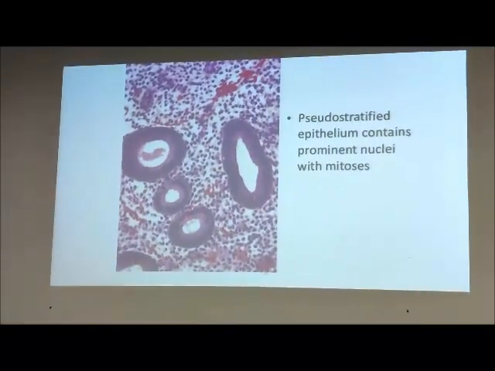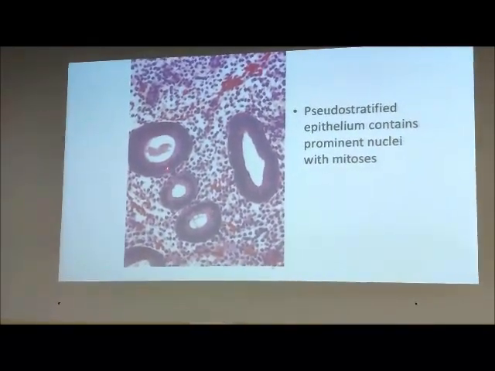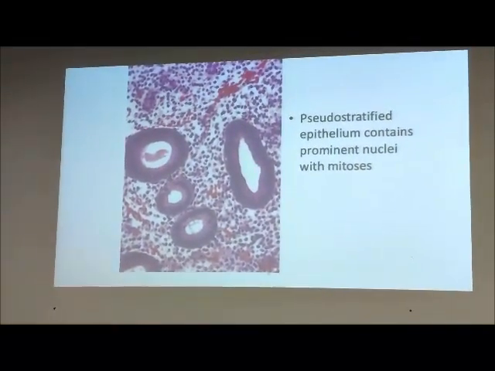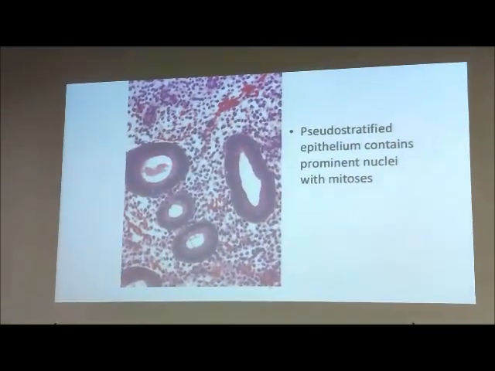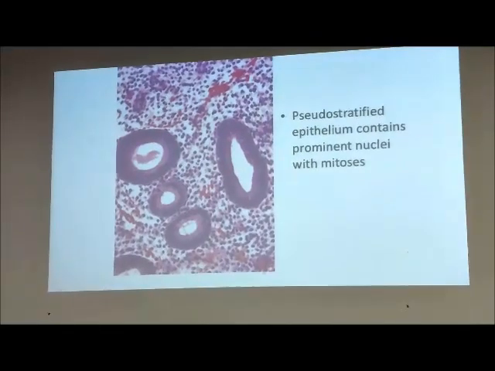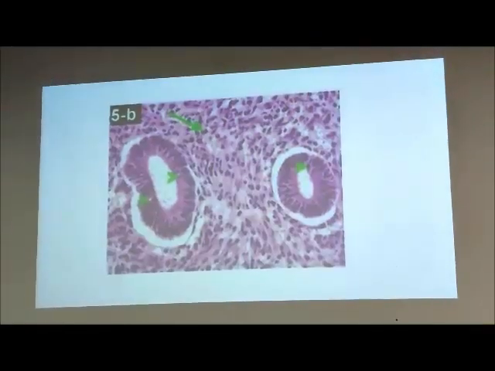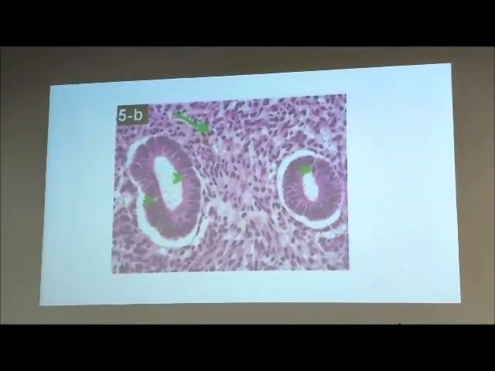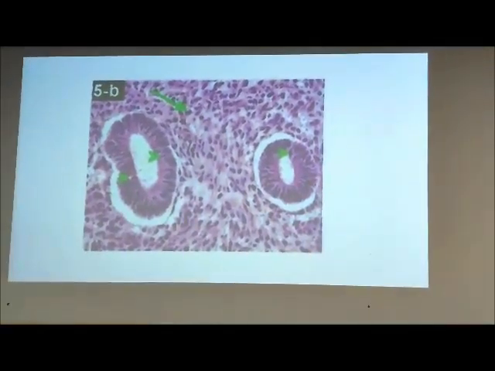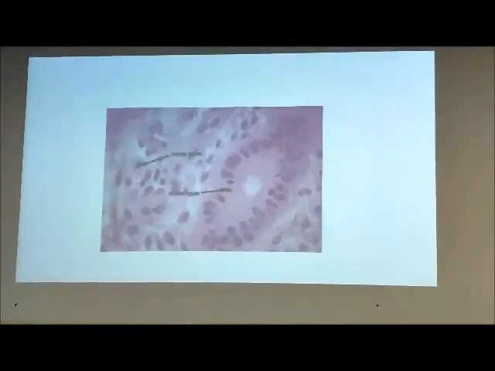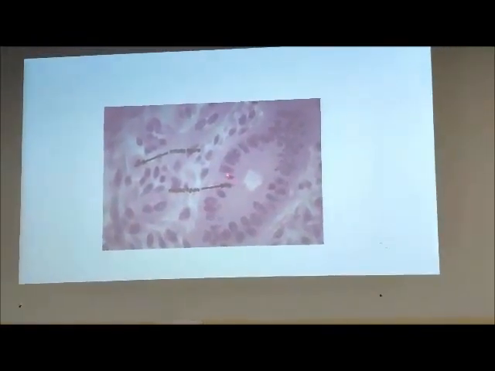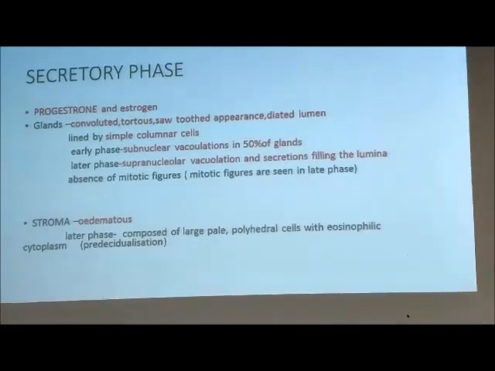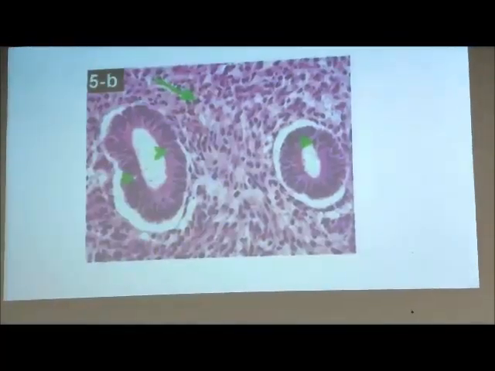So here actually a single layer is there, not much of pseudo-stratification. It would be much more dense, and the lumen would be very well made out. It's like a punched out lumen in the late proliferative phase. So these are all glands which are proliferating. So we can make out the mitotic figures there. So that's about proliferative phase.